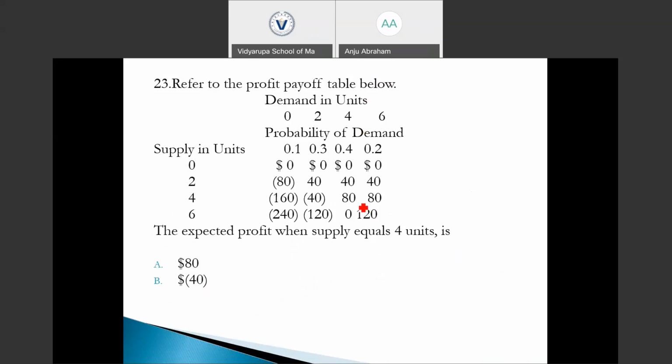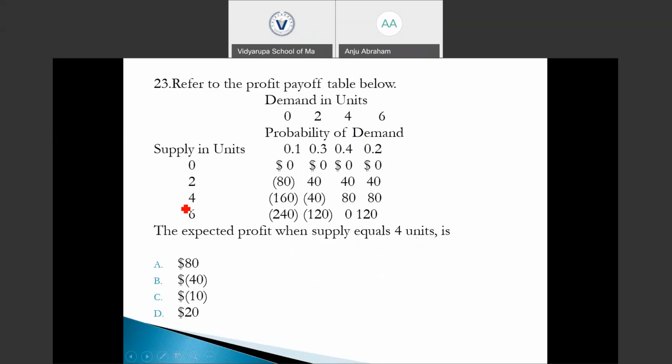So next question. Refer to the profit payoff table below. We did this type of question earlier, so let's check what is the difference in this question. We are provided the demand and supply figures, and the respective probabilities are also provided to us. The expected profit when the supply equals 4 units.